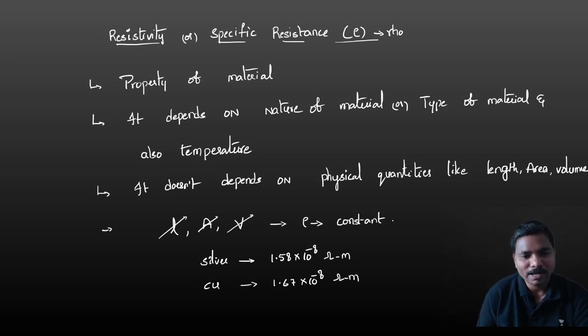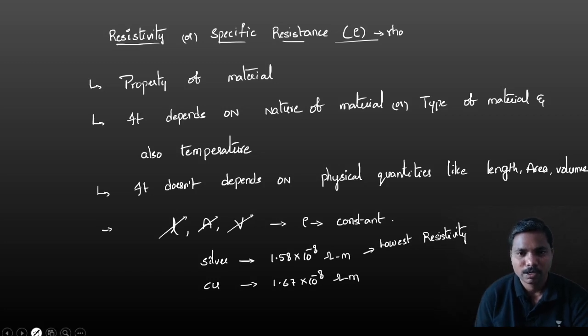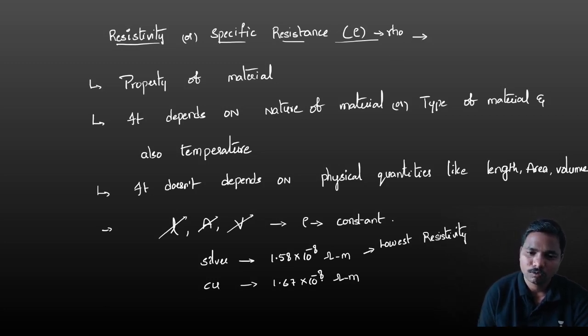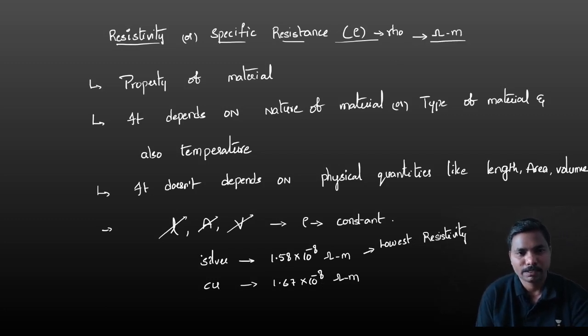So silver has the lowest resistivity among all the metals. The lowest resistivity element is silver. And the units are ohm meter, very important.